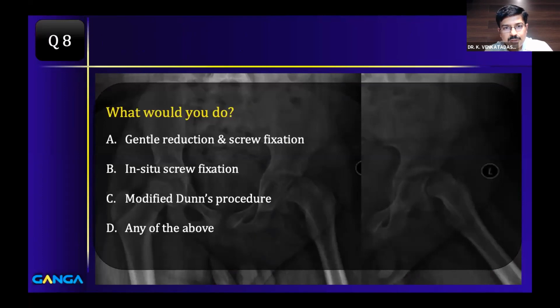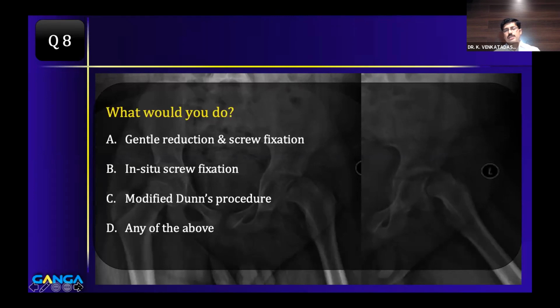Good. 45% of them have said gentle reduction and screw fixation. In situ fixation 20%, modified Dunn 30%. Okay, so again, this classically shows the variation in practice when it comes to an unstable slip. So this is a very classical case of unstable slipped capital femoral epiphysis. And the correct answer here is actually any of the above. You can do any of the 3 things which were mentioned.